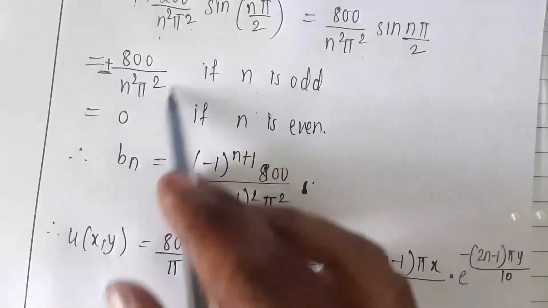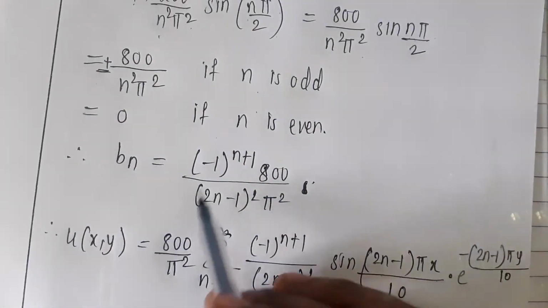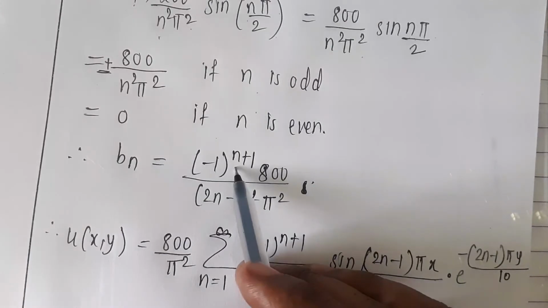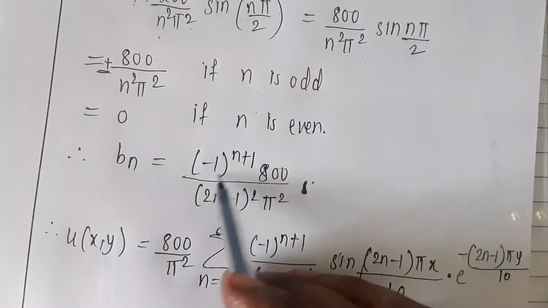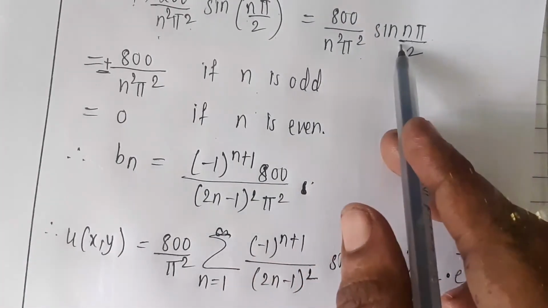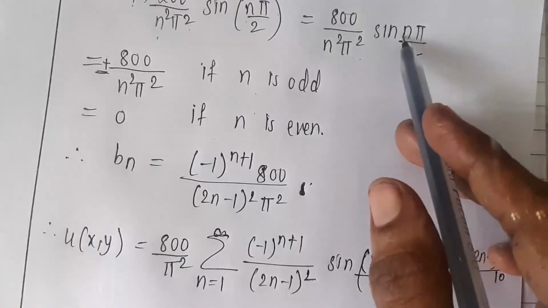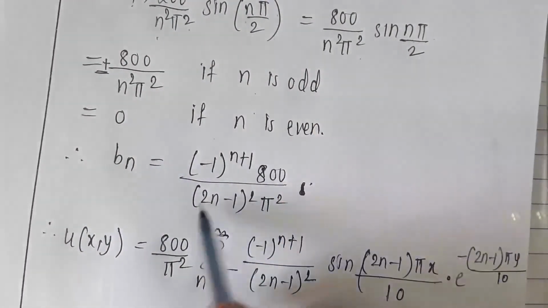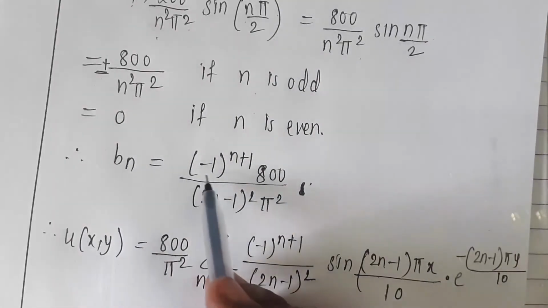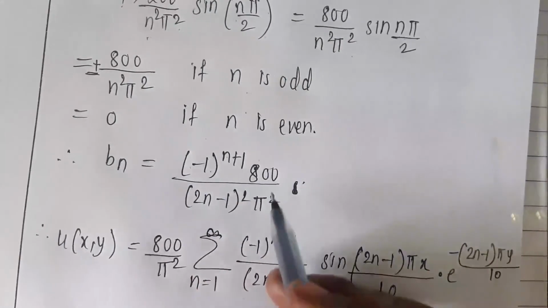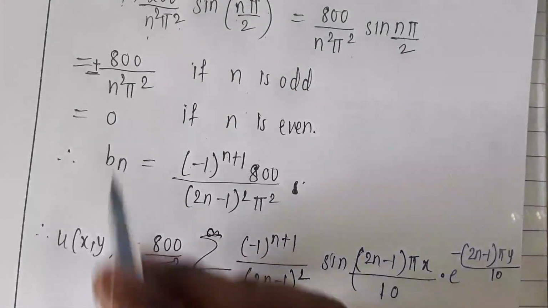So that odd term can be written properly as minus 1 to the power n plus 1. Means if n is equal to 1, it is minus 1 square. n is equal to 1, we are getting plus. Then n is equal to 2, it is minus 1 cube, so we are getting negative. Then n is equal to 3. So like that, we can properly write plus minus as minus 1 to the power n plus 1 multiplied by 100 as it is, divided by.